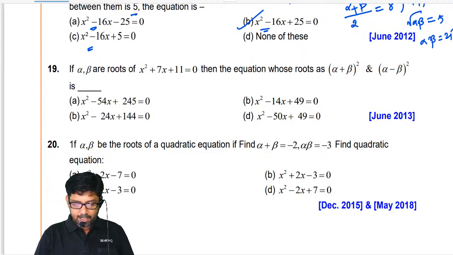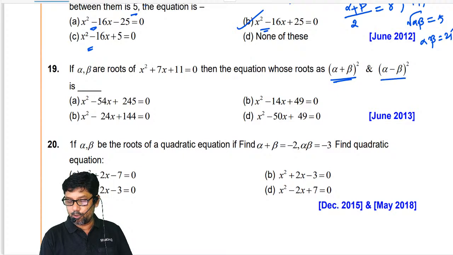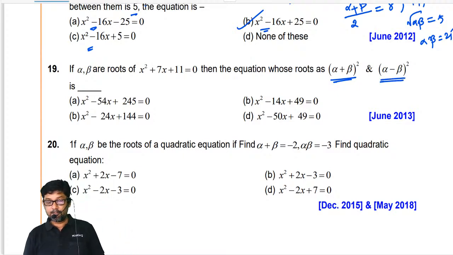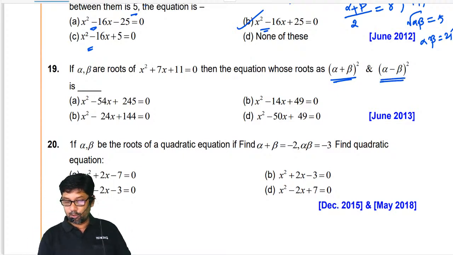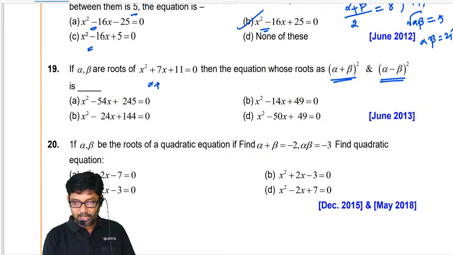If alpha, beta are the roots of x square plus 7x plus 11 equal to 0, we need to find the quadratic equation whose roots are alpha plus beta the whole square and alpha minus beta the whole square. Now we can easily get alpha plus beta, which is minus 7.